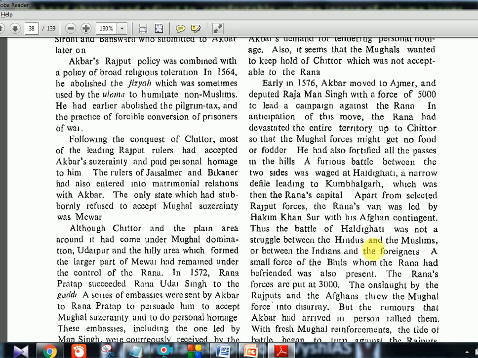But you should know, being literate enough to understand the things which happened, that it was not a Hindu-Muslim battle, because on either side there were Hindus as well as Muslims supporting the ruler. Now, a small force of the Bhils, the Bhil tribe, you will learn later. Also in Spectrum I have taught you, the small force of the Bhils, whom the Rana had befriended, was also present. So Muslims are there, tribes are there, everybody is supporting. Now, the Rana's forces are put at 3,000.